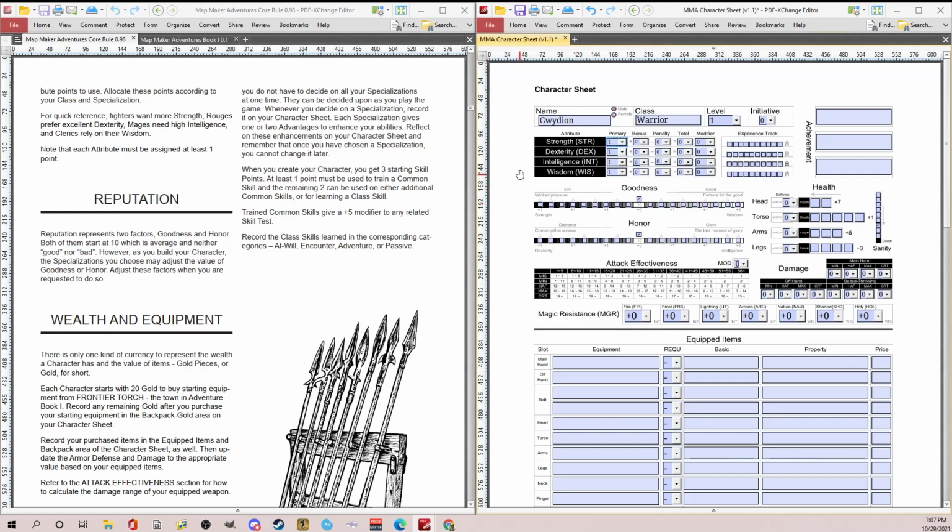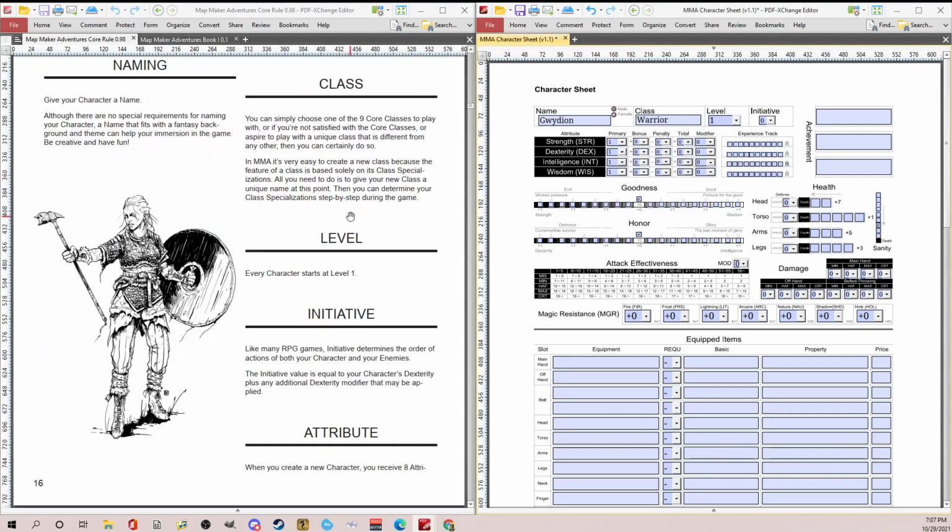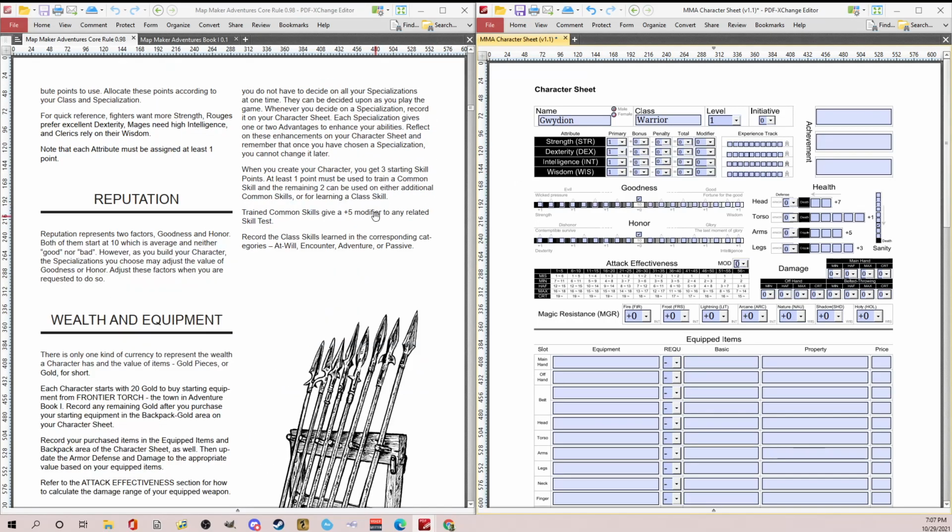So I get 8. I think for every 5 points you get a modifier. I don't know if it says that here, but let's do about 4. I want a little bit higher dex. 5, 6. Yeah, we'll do 4, 2, and then 1, 1. Why not?